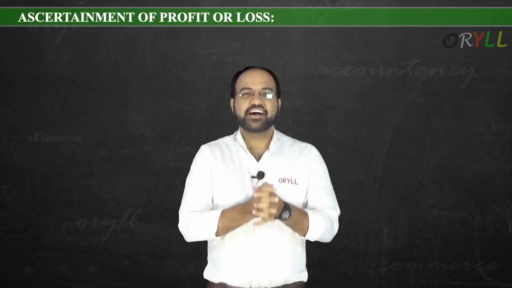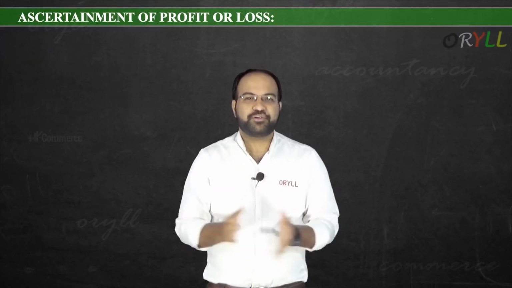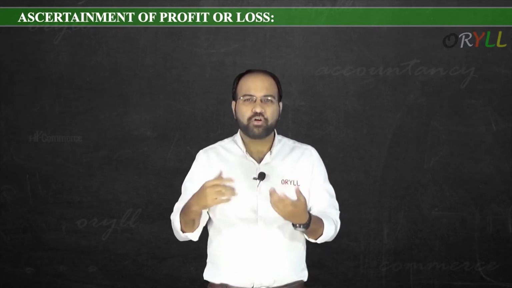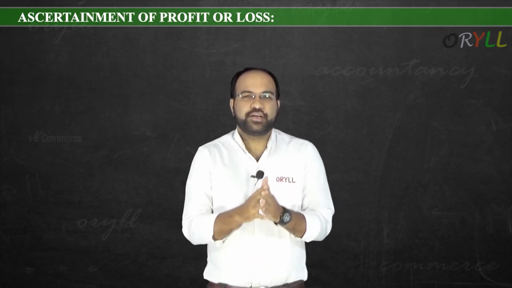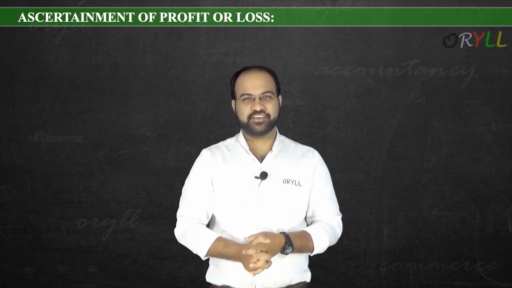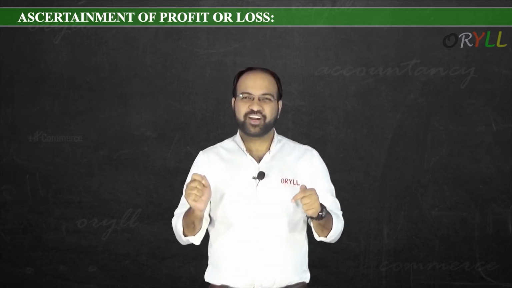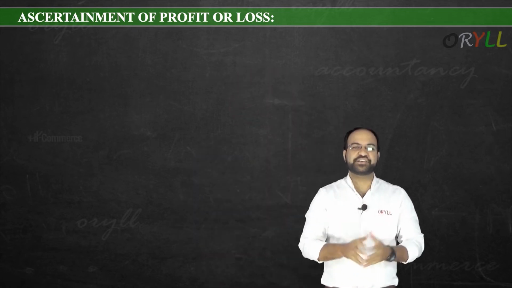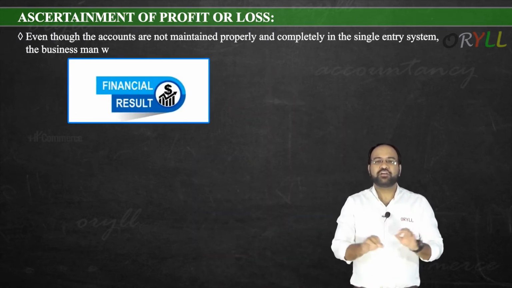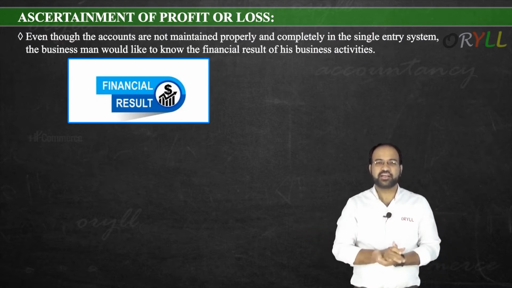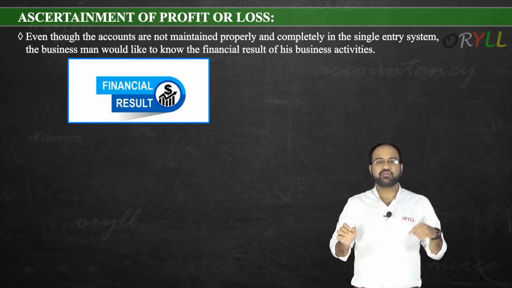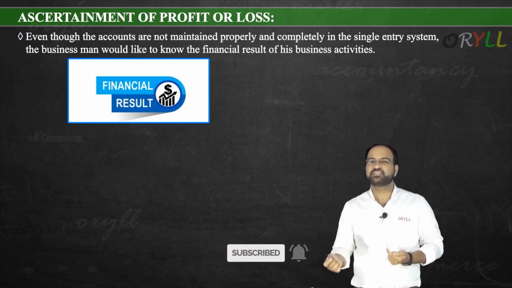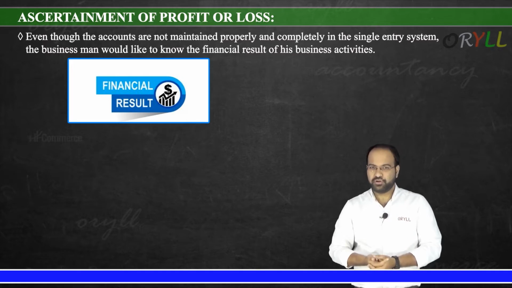Next topic is ascertainment of profit or loss. Here we are going to find out how to ascertain, or how to know, what my profit or loss is if I am following the single entry system. How can we determine our profit or loss? That we are going to discuss in this topic. Even though the accounts are not maintained properly and completely in the single entry system, the businessman would like to know the financial result of his business activities. Financial result means nothing but whether I am having profit or loss.